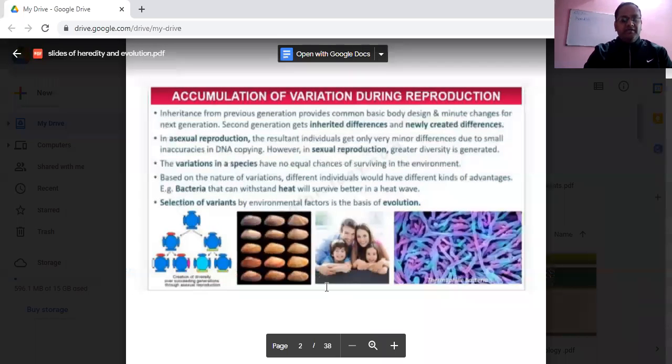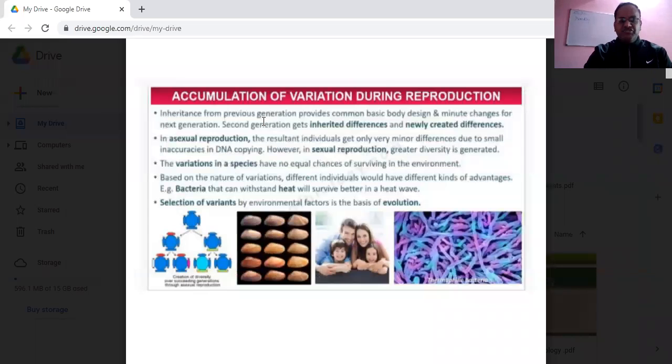Inheritance from the previous generation provides a common basic body design and minute changes for the next generation. The second generation gets inherited differences and newly created differences. In asexual reproduction, the resultant individuals get only very minor differences due to small inaccuracy in DNA copying.